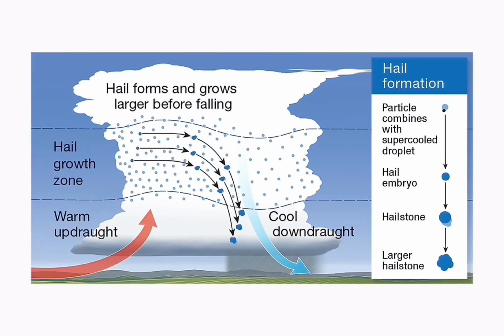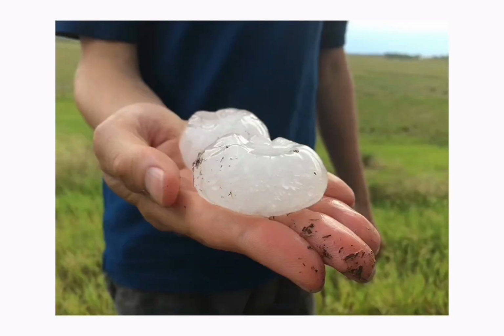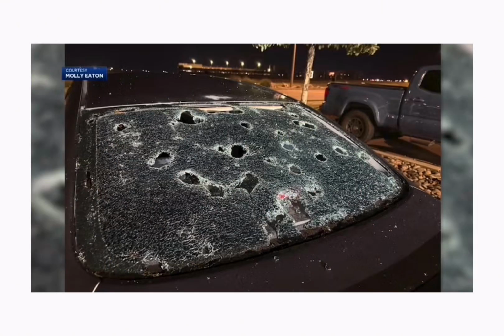Hailstorm. Hail forms when strong updrafts inside a storm carry water droplets high into freezing air. They freeze, fall, and get lifted again, growing larger each time. Eventually, they fall as solid chunks of ice, sometimes large enough to damage cars, roofs, and crops.